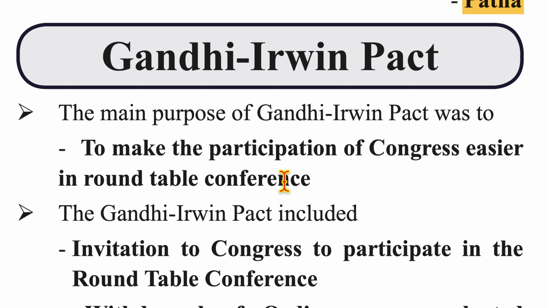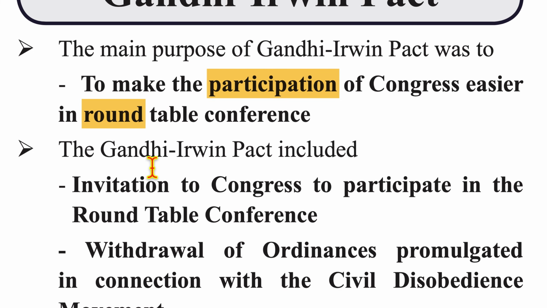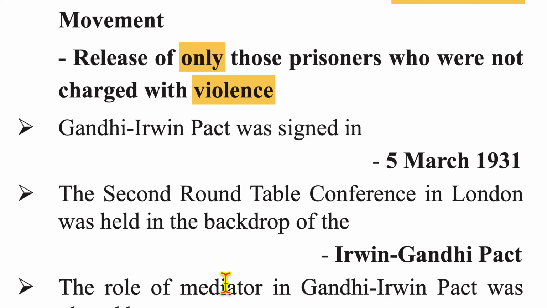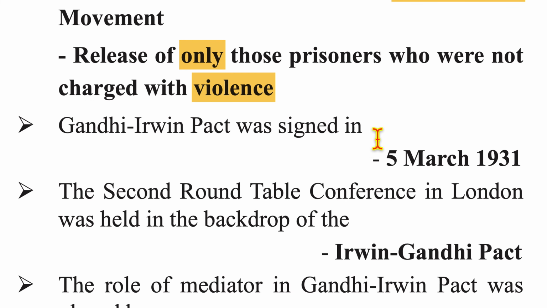We'll be starting with the Gandhi-Irwin Pact in this video. The main purpose of the Gandhi-Irwin Pact was to make the participation of Congress easier in the Round Table Conference. The Gandhi-Irwin Pact included an invitation to Congress to participate in the Round Table Conference, withdrawal of ordinances promulgated in connection with the civil disobedience movement, and release of only those prisoners who were not charged with violence. The Gandhi-Irwin Pact was signed on 5th March 1931.